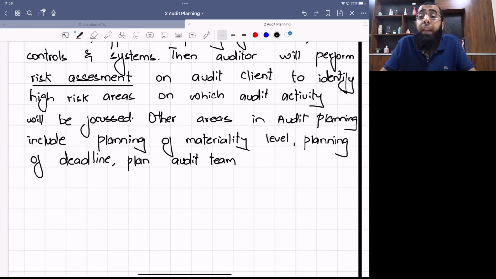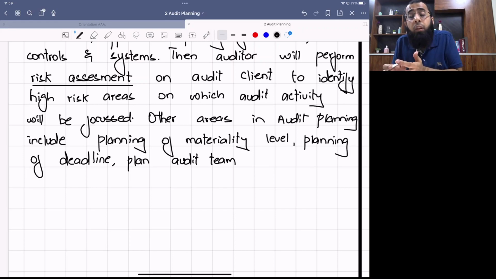And if we require any industry expert, for example, if it is the agriculture industry, we need some expert who can value the plants. If it is an industry relating to oil exploration, we may be required to have experts of the oil sector who will do the valuation of assets. So plan the audit team, plan the materiality level, plan the deadlines; all this is done in audit planning.